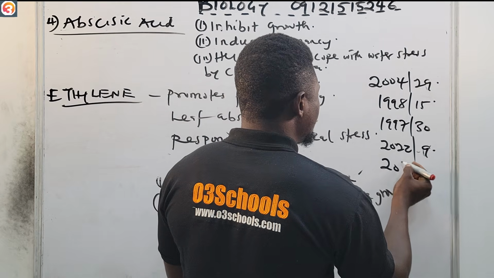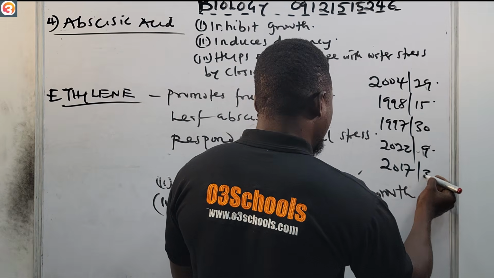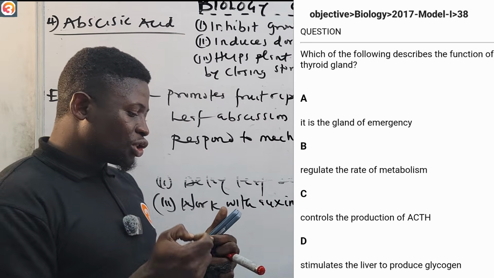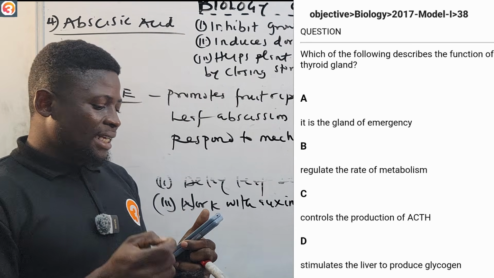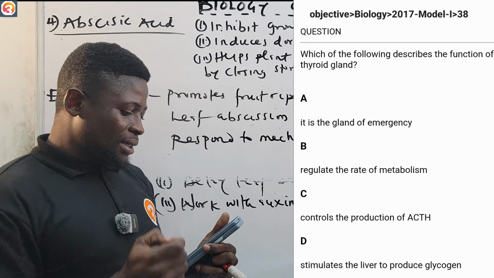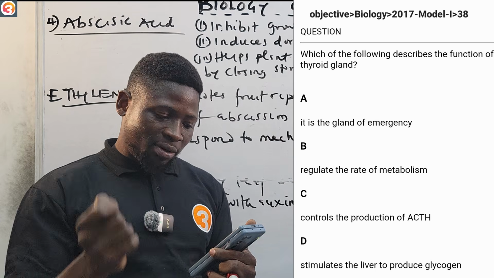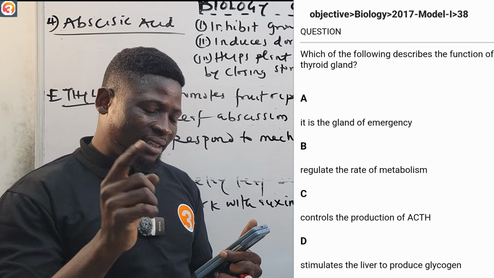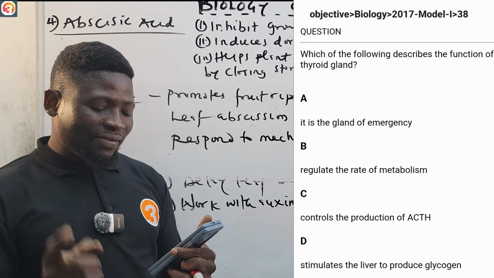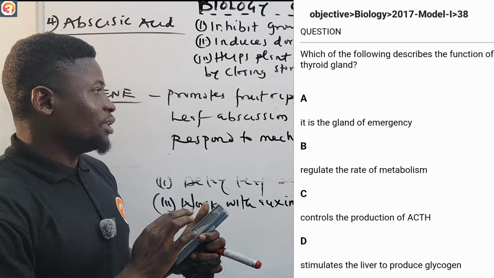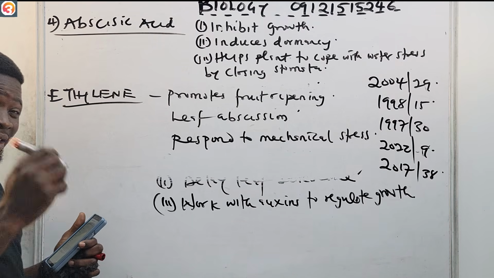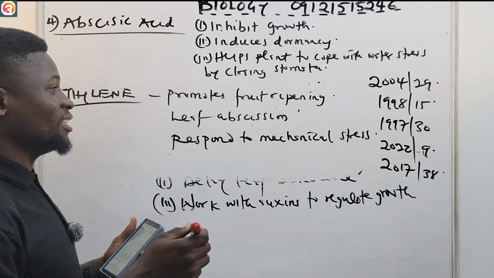Also, we have 2017, number 38. They say, which of the following describes the function of thyroid? A says it is the gland of emergency. B says it regulates the rate of metabolism. C says it controls the production of ACTH. D says it stimulates the liver to produce glycogen. Tell me the correct answer in the comment section. Now, you go and find these questions yourself on the app. You answer them and tell me the answers in the comment section.